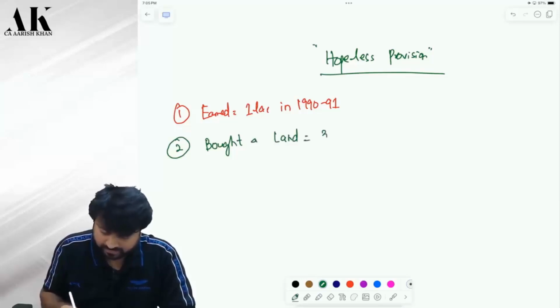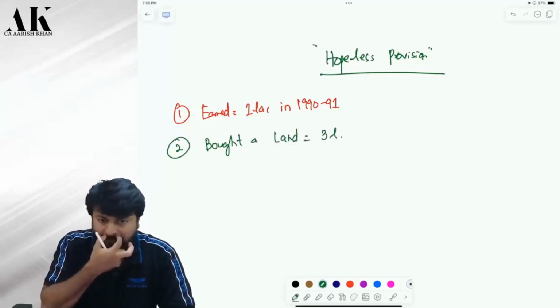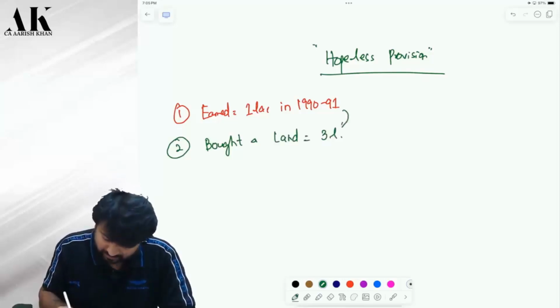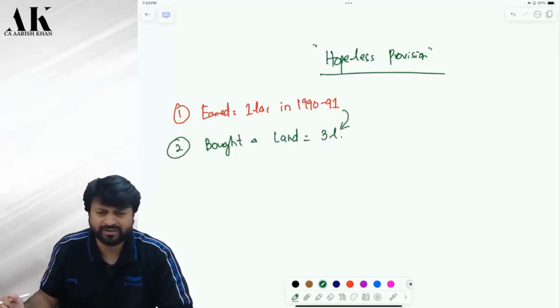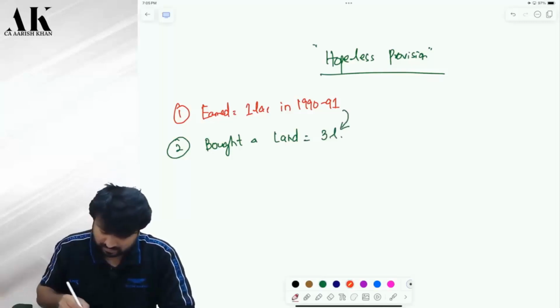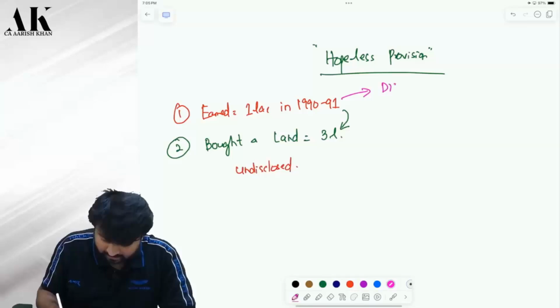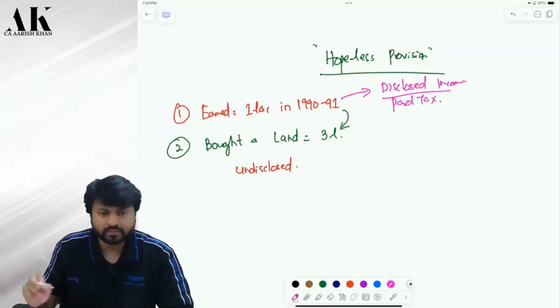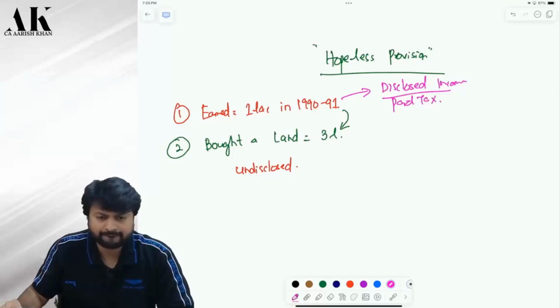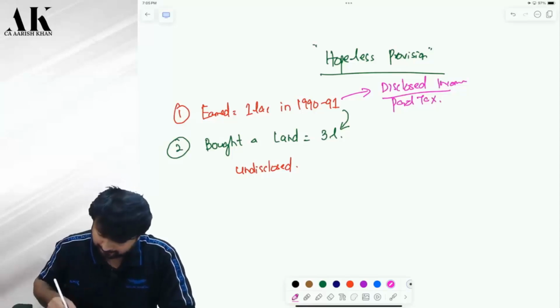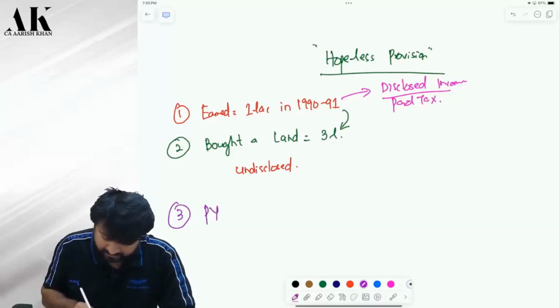I bought a land of say 3 lakh rupees. From this money, I bought a land of 3 lakh and some money I put from my pocket. Now this land is undisclosed. This income you have paid tax on. Is it clear? Now, suppose in previous year 23-24, AO catches me.